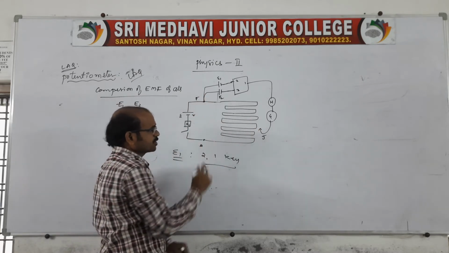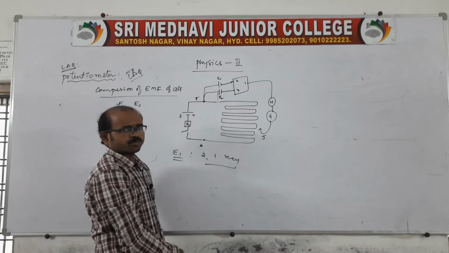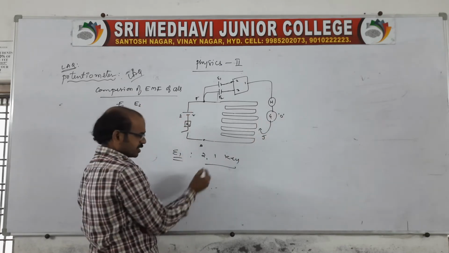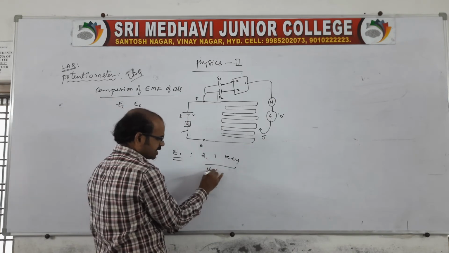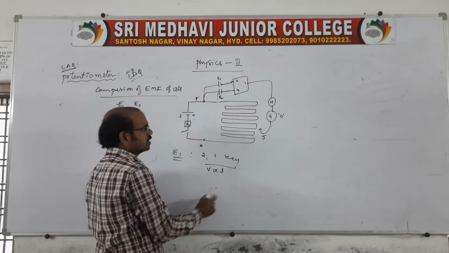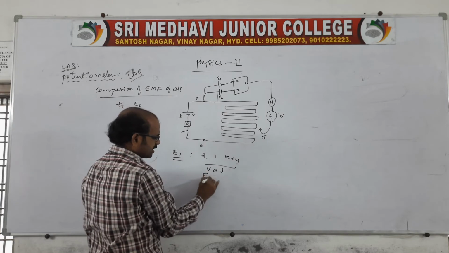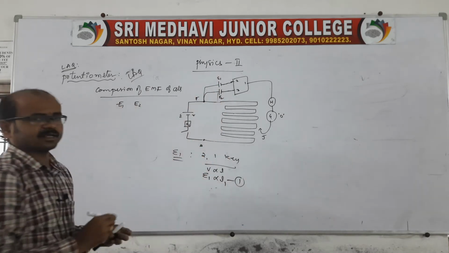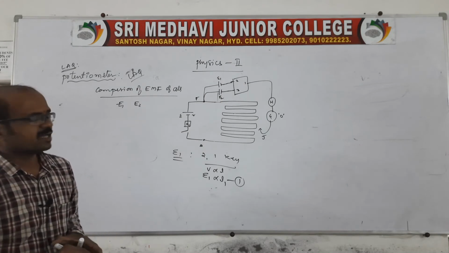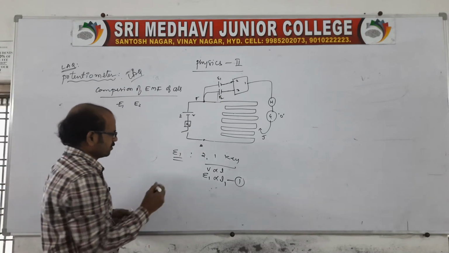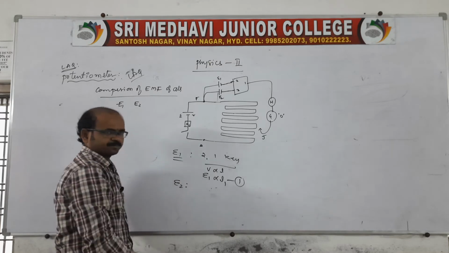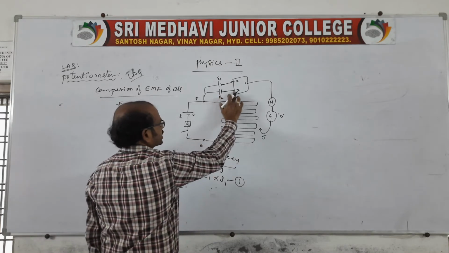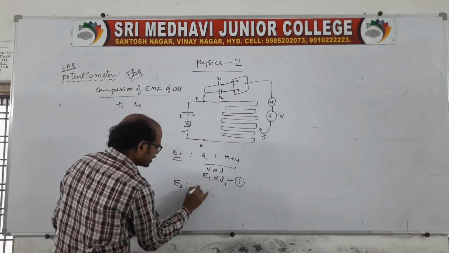At one point, the galvanometer shows zero deflection. Therefore, you note V is directly proportional to L, the principle. But since we are using the cell of EMF E1, E1 is directly proportional to L1. And then you go for the E2 battery, where there will be a current flow. Now use the 3 and 1 keys.